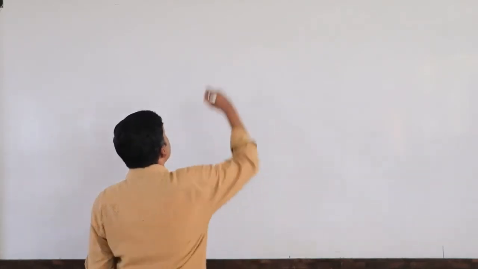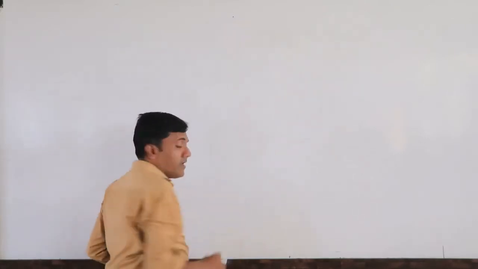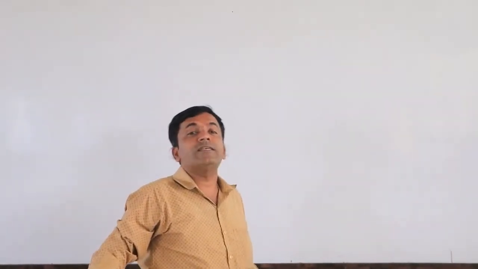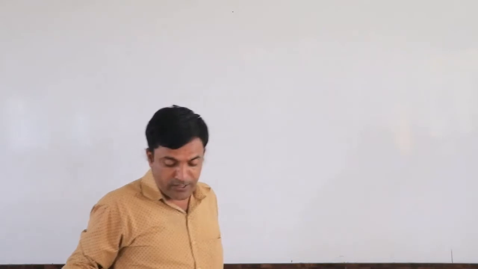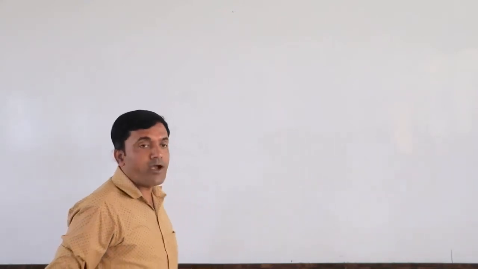Look, dear students, in this example there are 3 partners, namely Vani, Rani and Soni. Among these 3, the third partner, Soni, is retired. So the continuing partners are Vani and Rani. In this problem they have asked us to calculate the gain ratio of Vani and Rani.